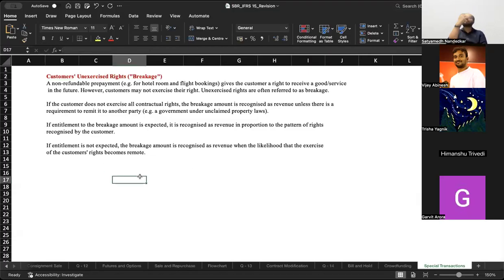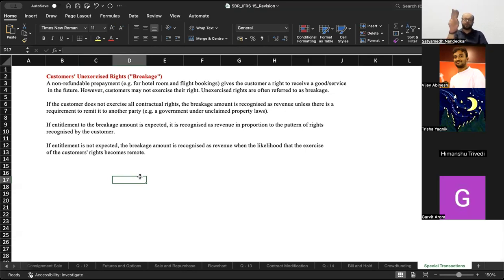Suppose I book a ticket to Dubai. Okay, I have made a Dubai ticket because I have to fly. Now, what I have done is, there are these flexi tickets that are available. What are flexi tickets? You pay a certain additional amount, you pay 1,000 rupees, and then you can change your